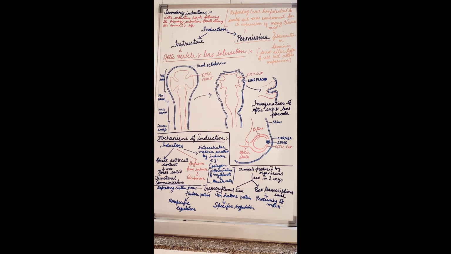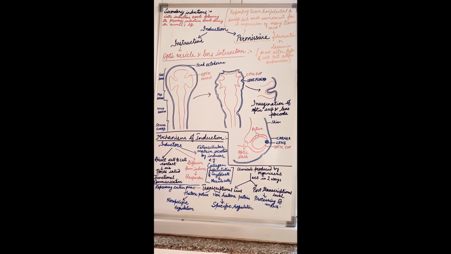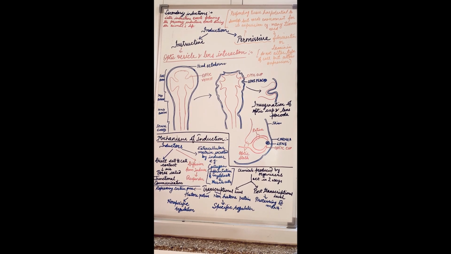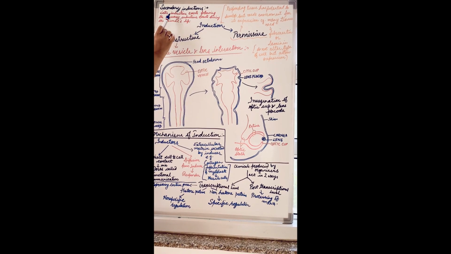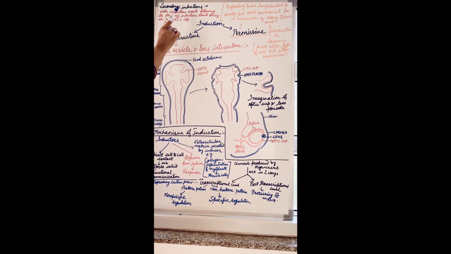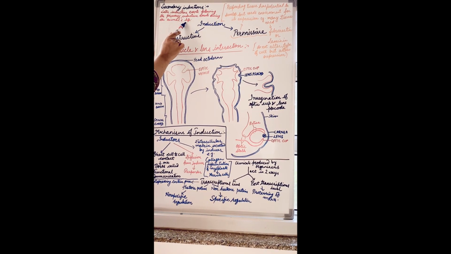So till now we have studied about the primary induction, in which we discussed about the induction of the mesoderm and the induction of the nervous tissue. So now we will discuss the secondary induction. So what is the secondary induction? All the inductive events following the primary inductive events during an animal's life.